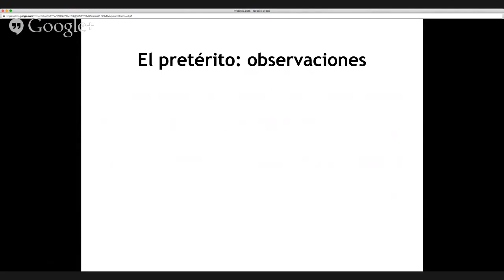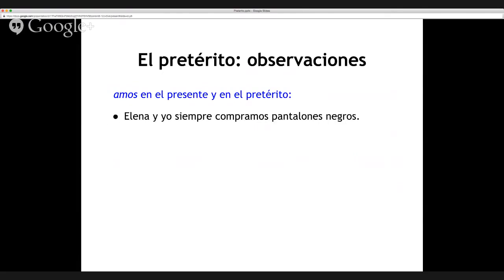Muy bien, unas observaciones sobre el pretérito. You may have already noticed that in both presente and pretérito, the AR ending is amos. So you might wonder, how the heck am I going to know the difference between presente and pretérito if it's the same ending? And you can just use the context of the sentence, as in, Elena y yo siempre compramos pantalones negros. Elena and I always buy black pants.